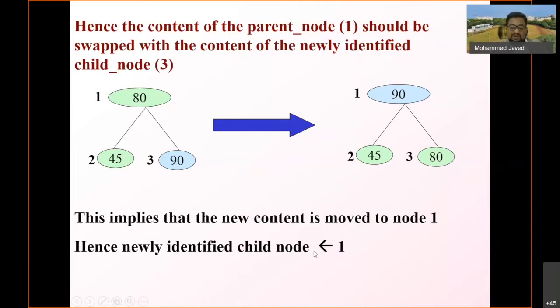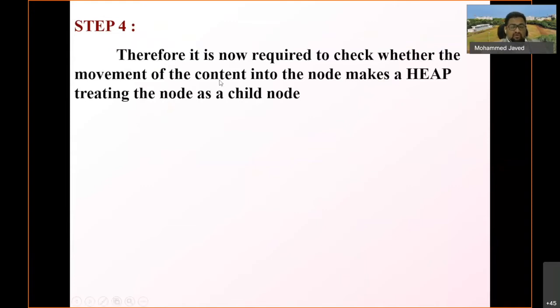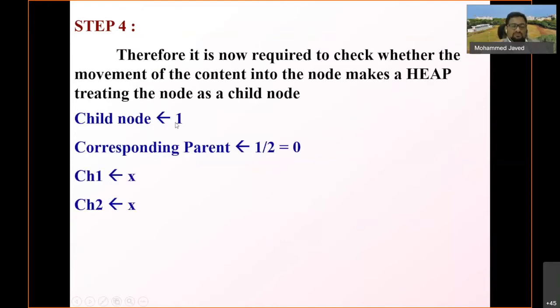Let us see who is the parent of child node 1. It is again required to check whether the movement of the content in the node makes a heap, treating the node as a child node. The child node is now 1, and the corresponding parent is 1 by 2, which is 0.